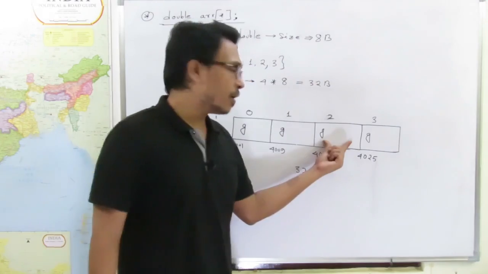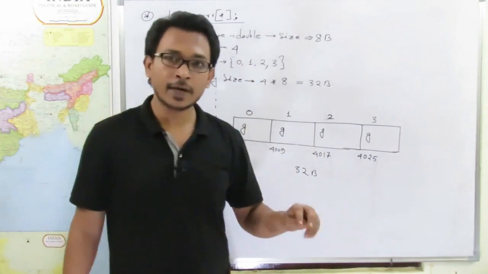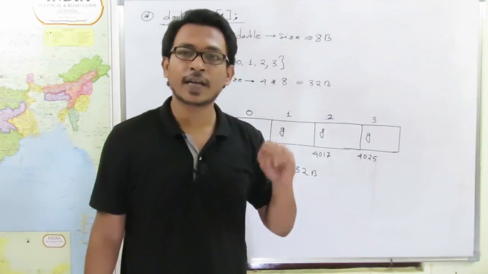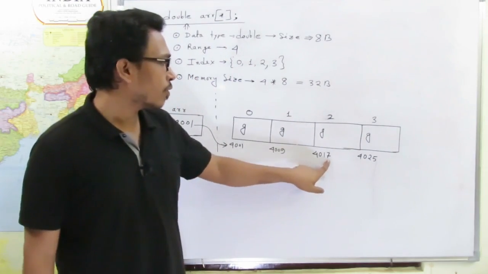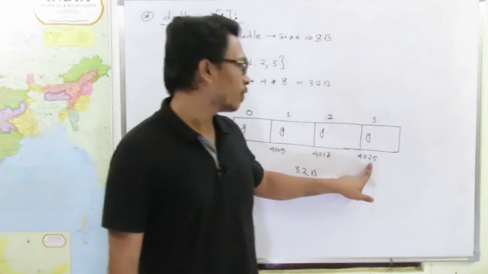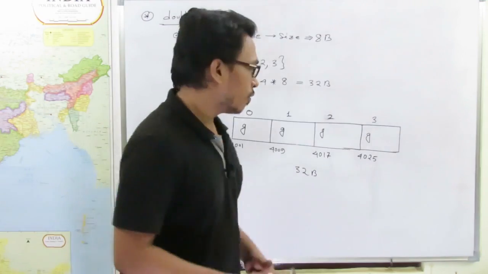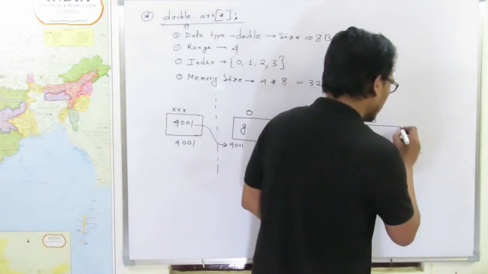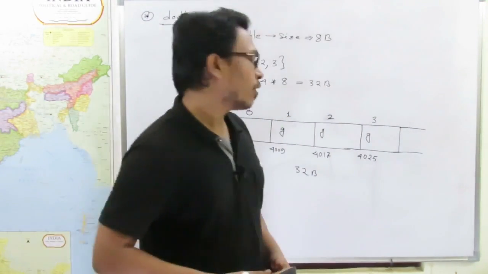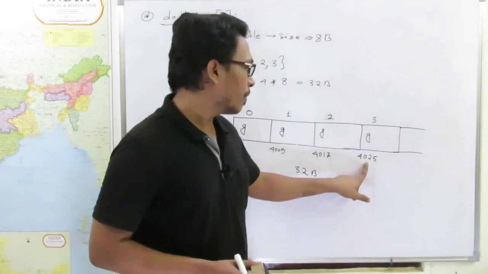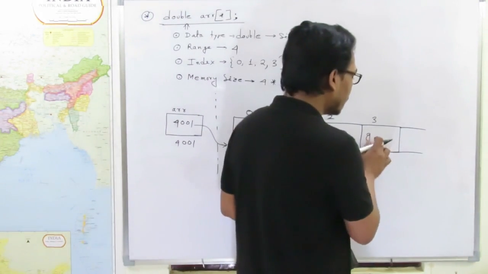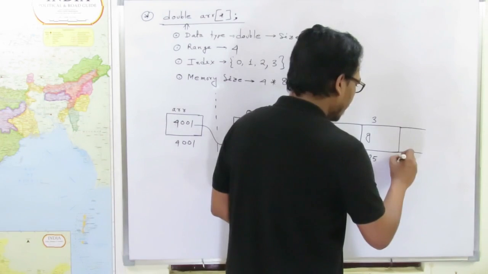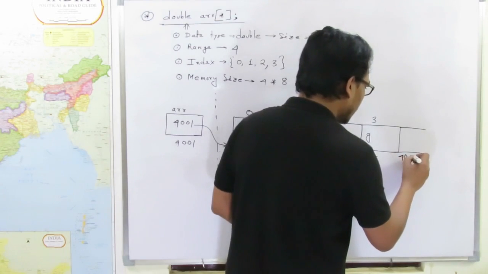Now this block is again 8 byte, so what will be the base address of the next block? Again 4017 plus 8, that means 4025. Now what will be the next address or byte number after this particular block? After this block, that will be 4033.